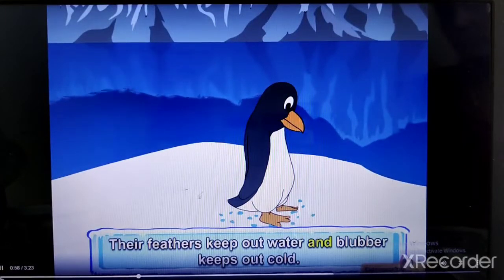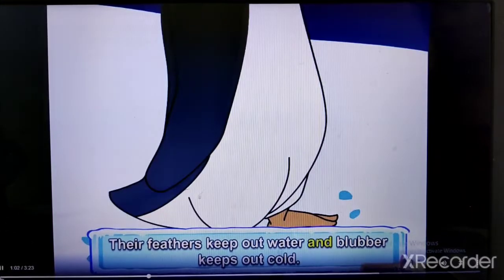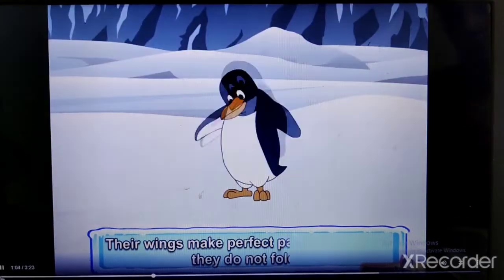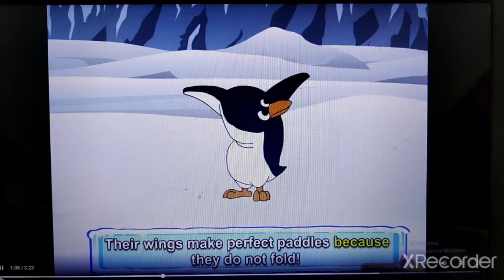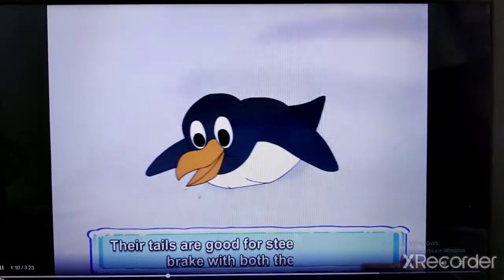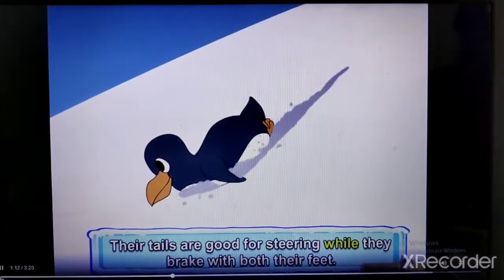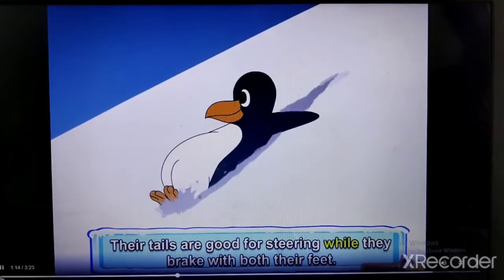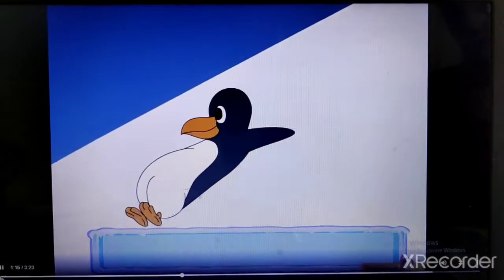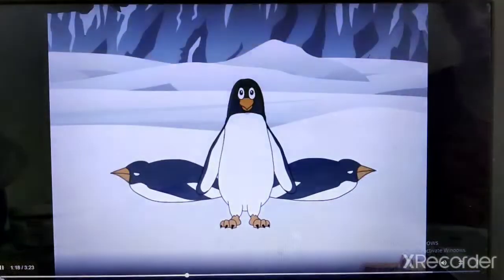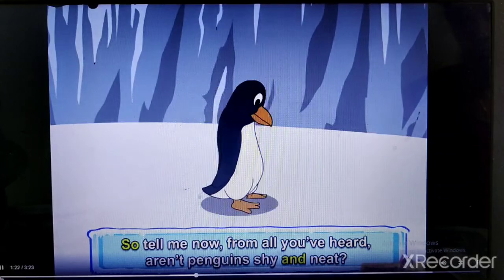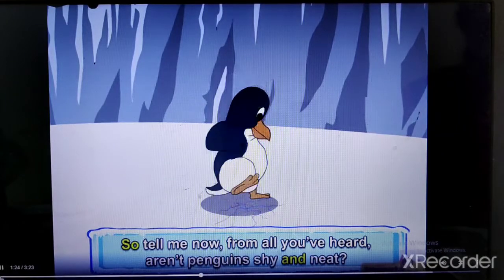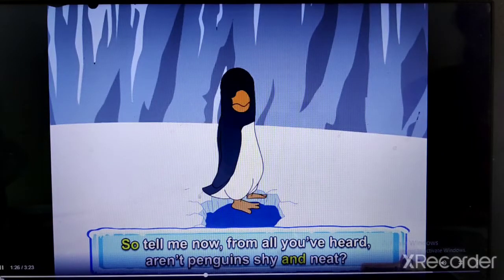Their feathers keep out water and blubber keeps out cold. Their wings make perfect paddles because they do not fold. Their tails are good for steering while they break with both their feet. So tell me now, from all you have heard, aren't penguins shy and neat?